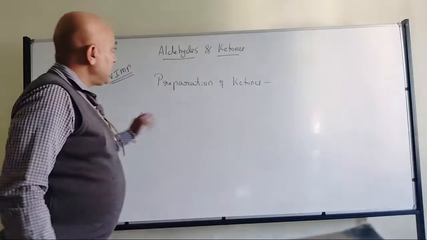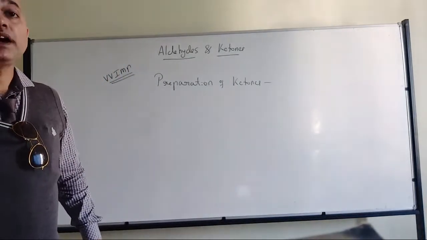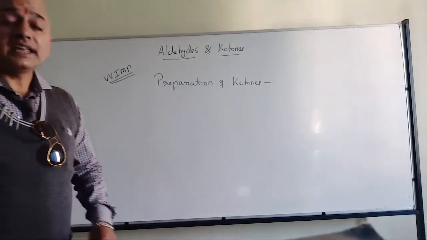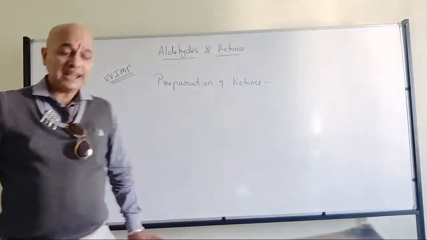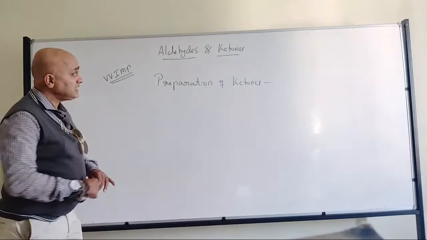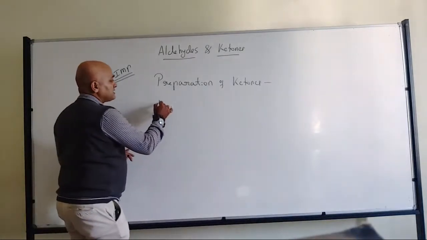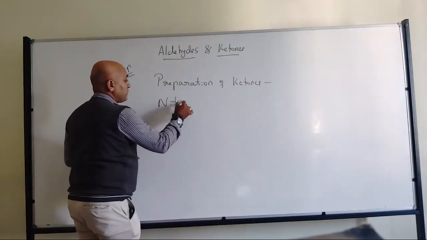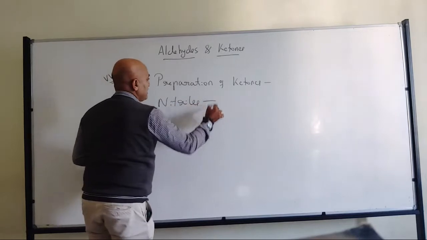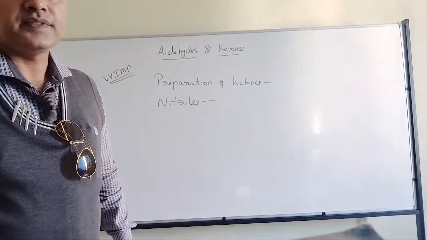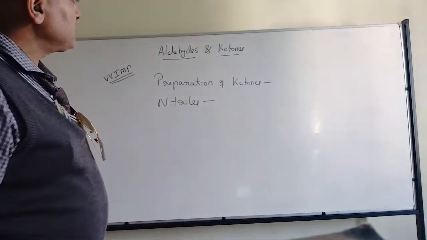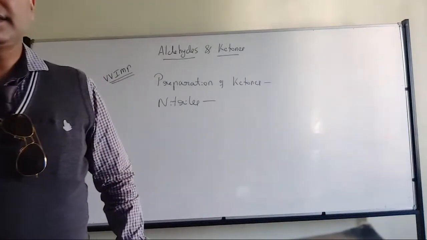Done. So how do we come to the next part? Once again we are using Grignard reagent only. The only thing here is that the other partner is different, that is the nitriles. Preparation of ketones from nitriles, preparation of ketones by using nitriles.